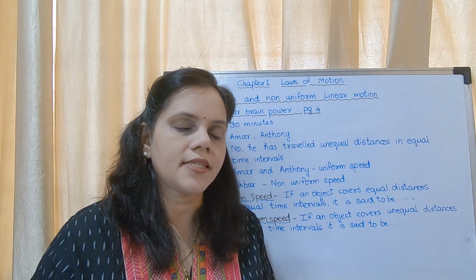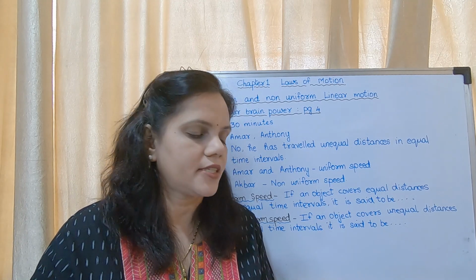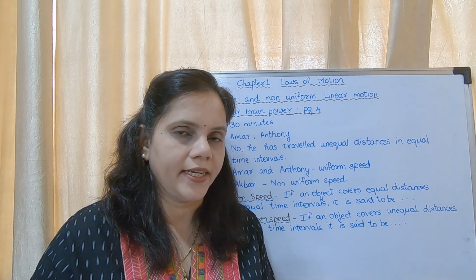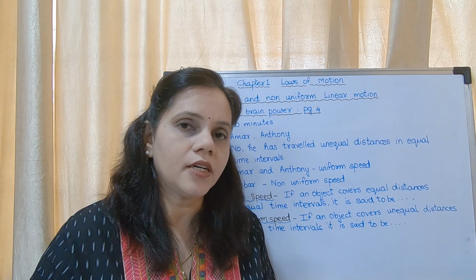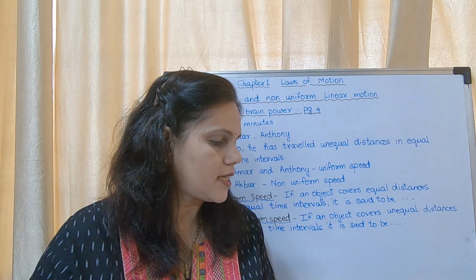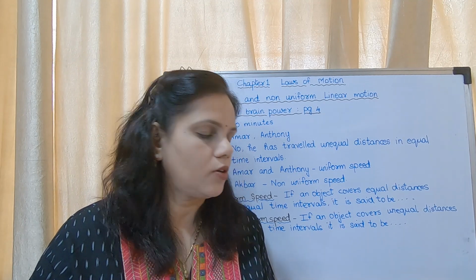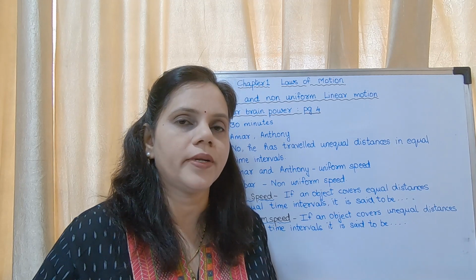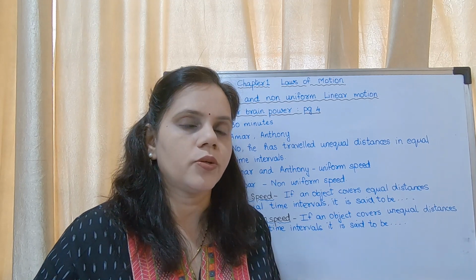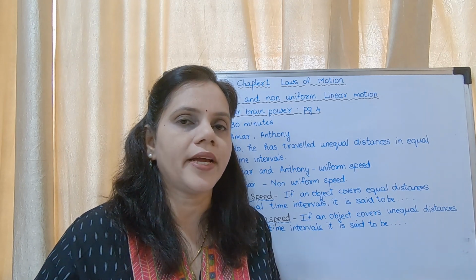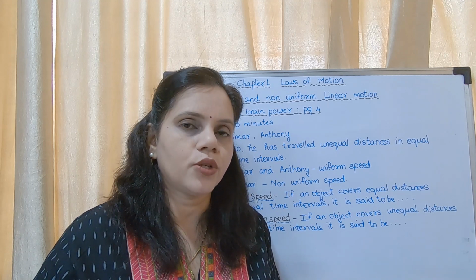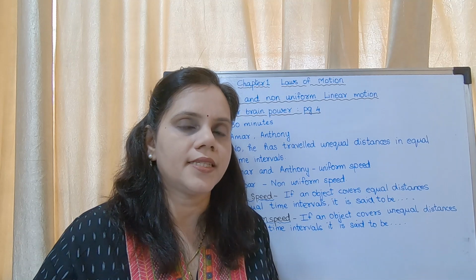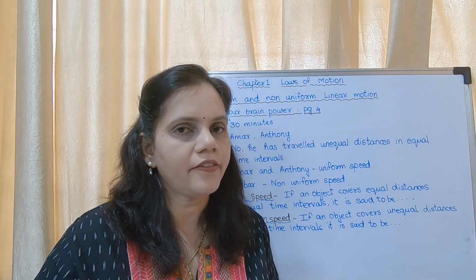Now what is the distance covered by Amar? In the first 30 minutes it is 20. Okay, 5:30 to 6 it is again 20. 6 to 6:30 it is again 20. Okay, he is traveling 20 kilometers each. So he is increasing his distance by 20, 20, 20. It is increasing, isn't it? So he is traveling equal distances in equal intervals of time.